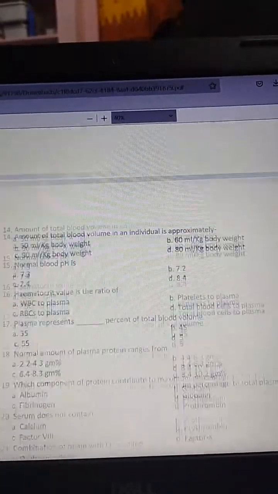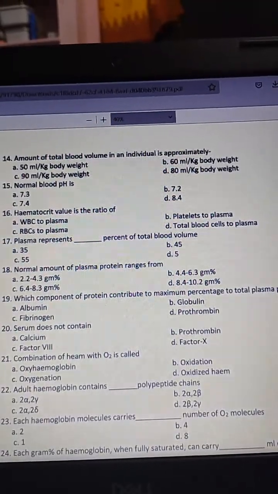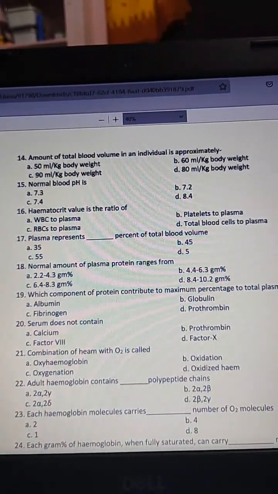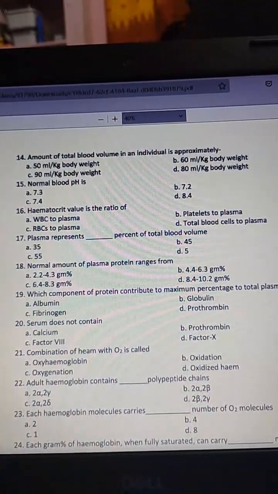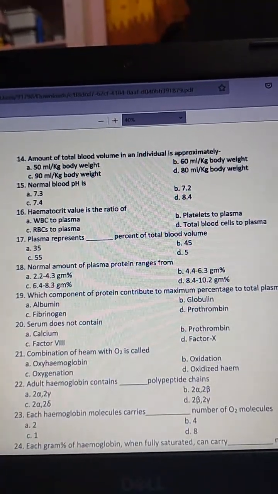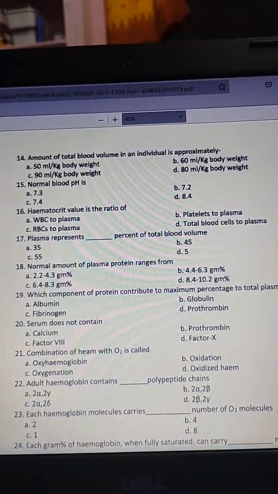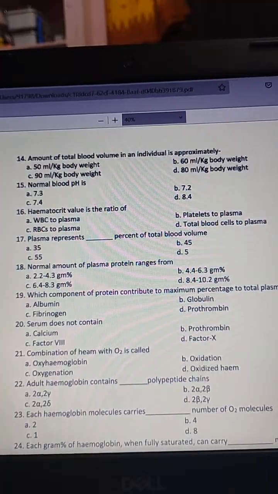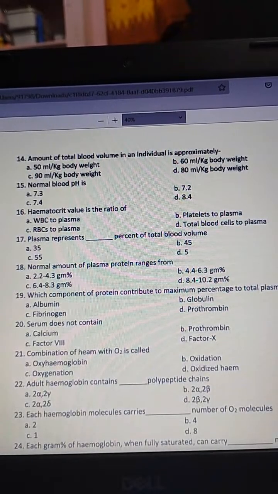The next question, total blood volume in an individual is approximately: 50 ml per kg body weight, 60 ml per kg body weight, 90 ml per kg body weight, 80 ml per kg body weight. The answer is D, 80 ml per kg body weight.